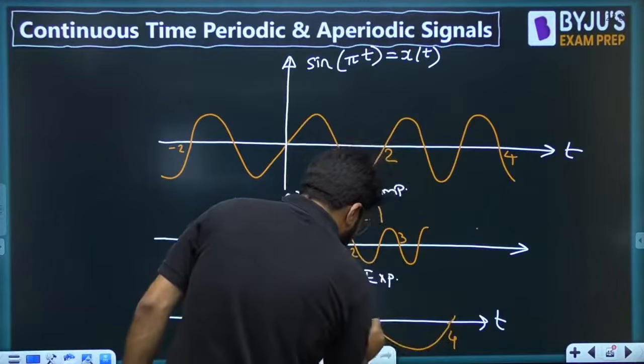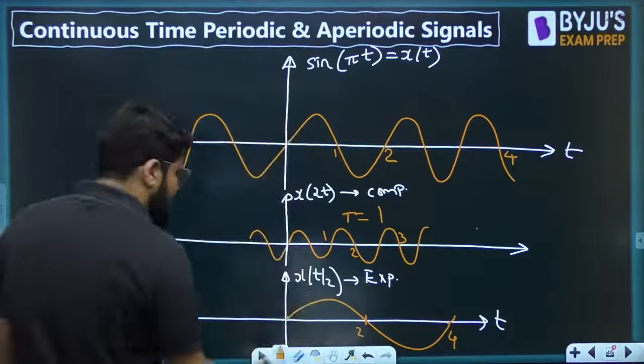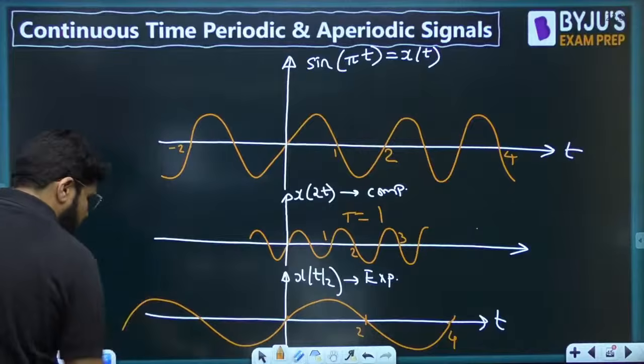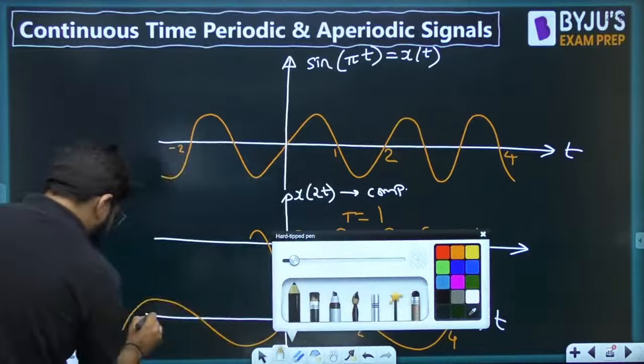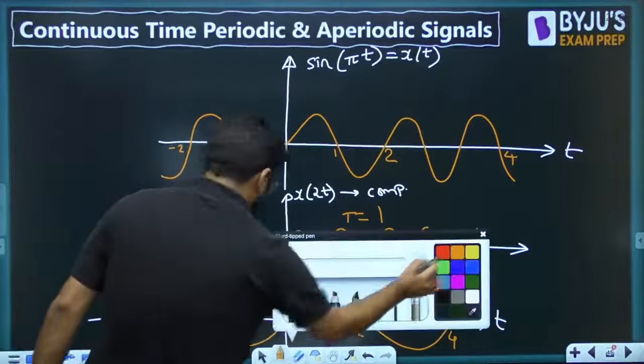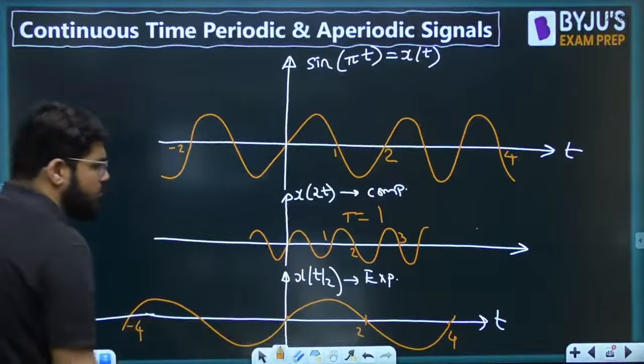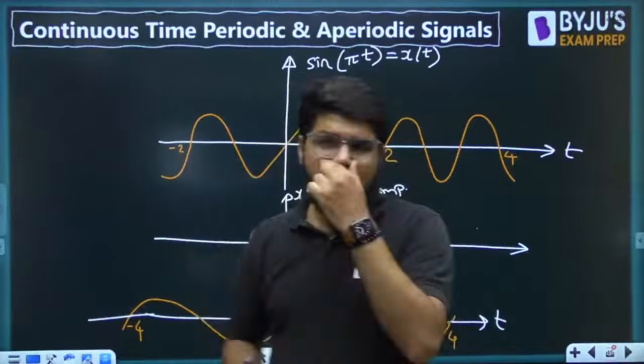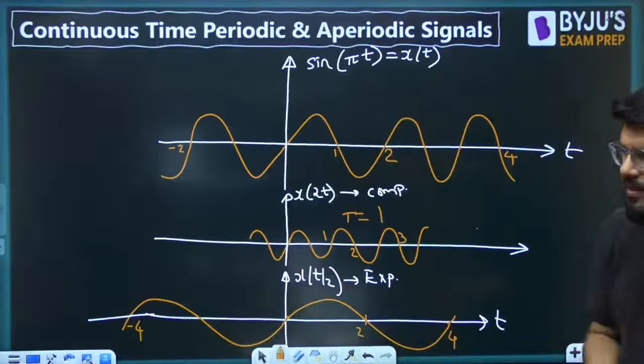This will become 4, and only half a cycle will come till 2 on the left side. This will become minus 4. So it is extended, but there is no effect on the periodicity.